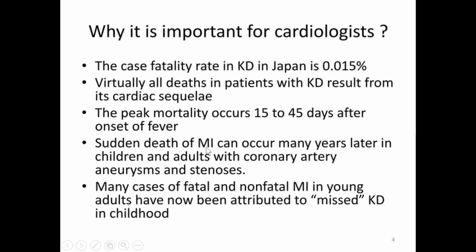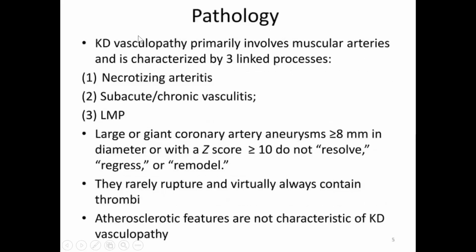And sudden death or MI can occur many years later in children and adults with coronary artery aneurysms. Many cases of fatal and non-fatal MI in young adults are now attributed to missed Kawasaki disease in childhood. So pathology: it basically affects the medium vessels, so it is a medium vessel vasculitis.